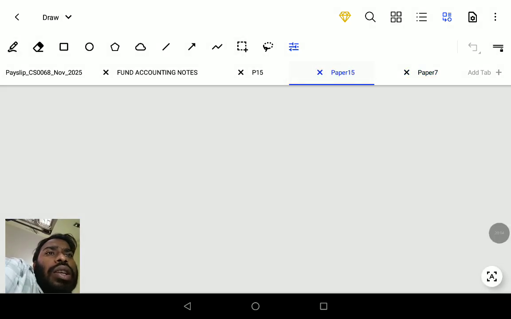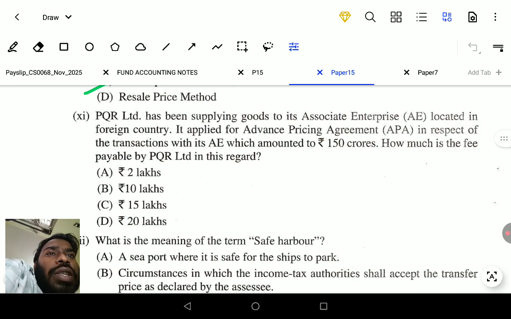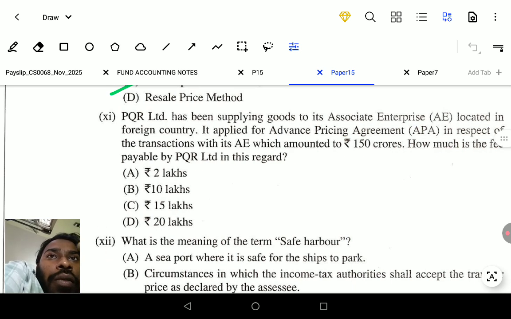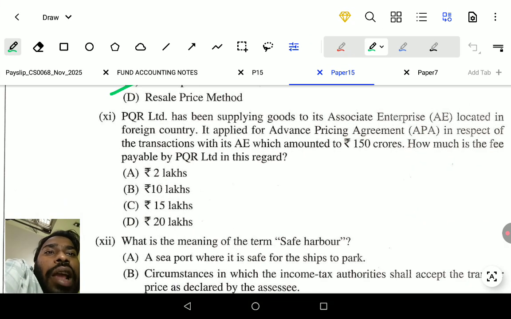The answer is 10 lakhs, because as per safe harbor rules, there is no adjustment needed up to 100 lakhs, but the transaction value is greater than 100 lakhs but less than 200 lakhs. So the fee payable is 10 lakhs.